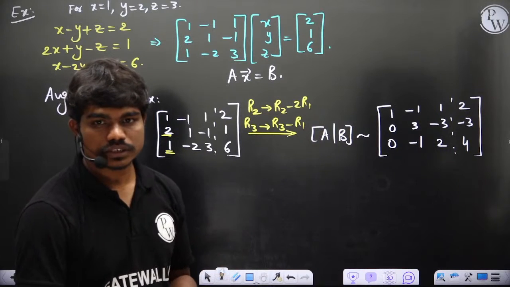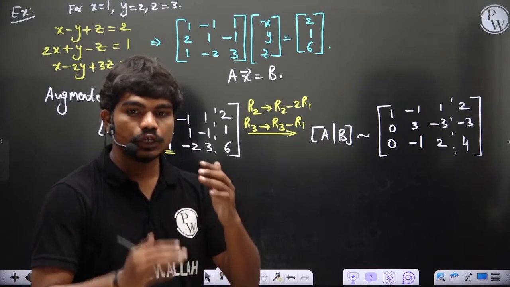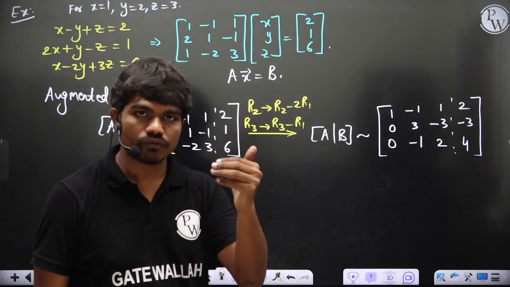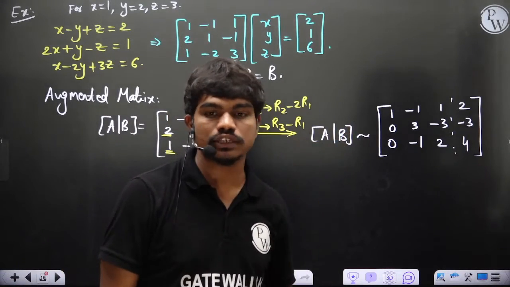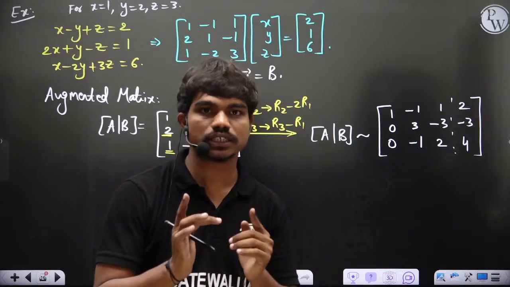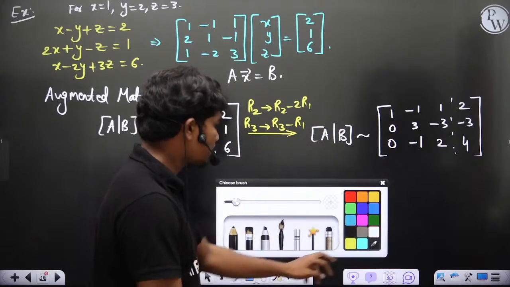Now what we can do is, while finding rank, can we swap those? Yes, we can swap, no issues. Okay, but you should swap only for getting the echelon form. Okay, because there is some restriction, right? Number of zeros before the first non-zero element. So we will swap only in case of necessity. Clear? Otherwise it will again increase the number of calculations. Now let's see. This is what you have.